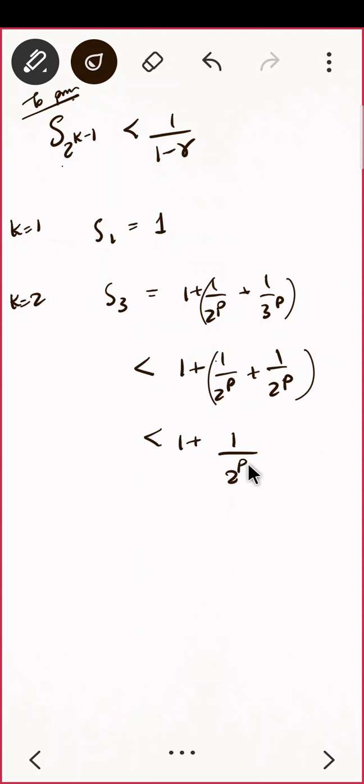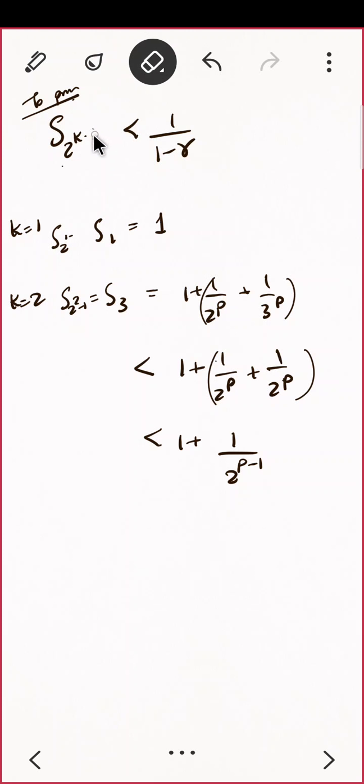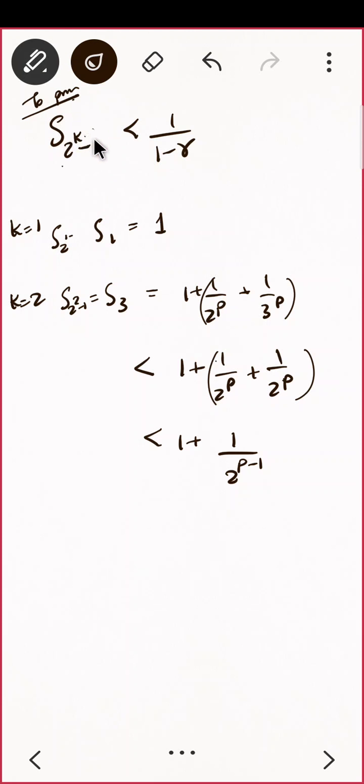Is that okay? This was 2 raised to 2 minus 1. Correct? I'm sorry, I wrote minus 1 here. It is 2 raised to k minus 1, like this.